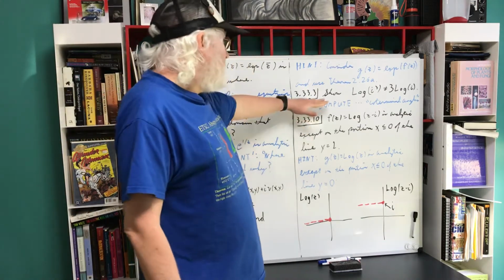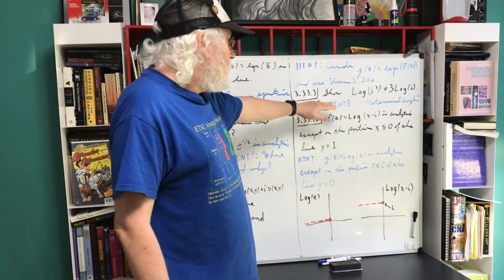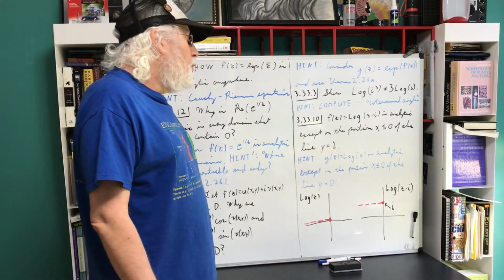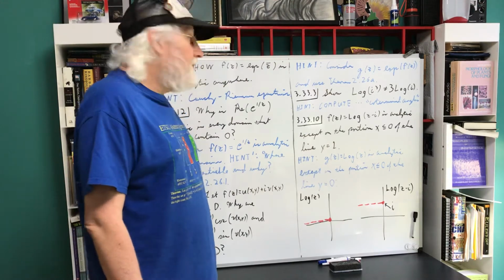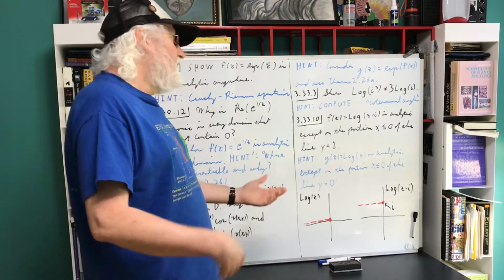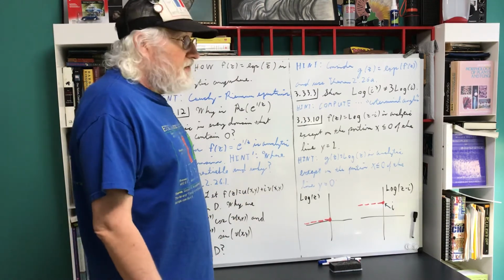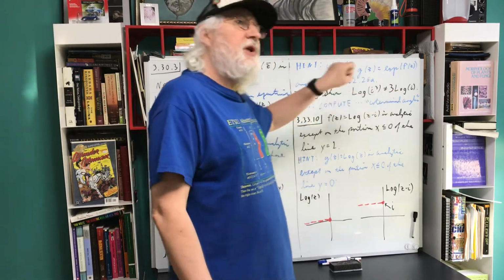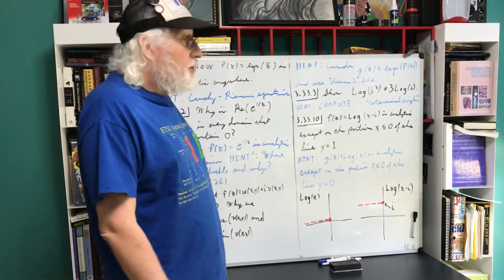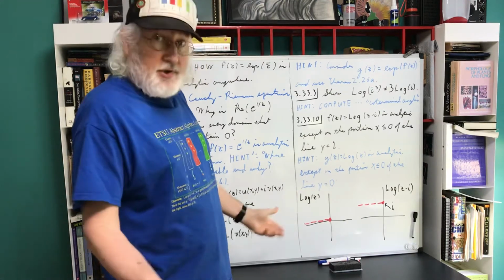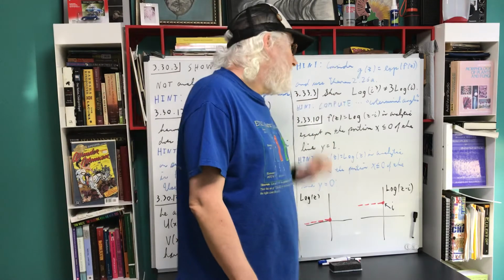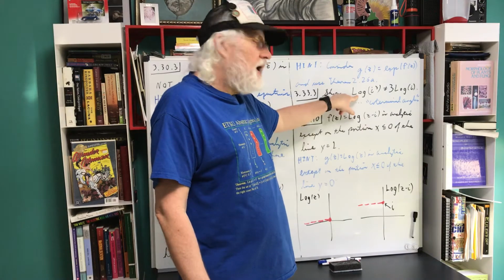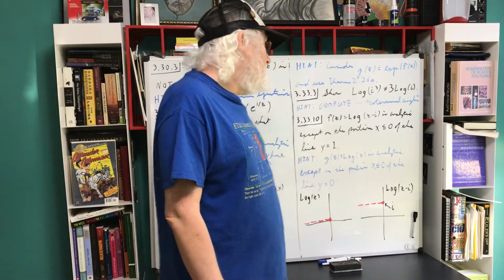The next one for everybody, 3.3.3, show the log of i cubed doesn't equal 3 times the log of i. So those rules you're familiar with from the real setting don't always hold. We've been through all this stuff with multiple valued functions and so forth. This is the principal value of the logarithm. It's an analytic function on the appropriate domain. It's a function, it's single valued. So just compute both sides. Use the definition of capital L logarithm. Compute both sides. They won't be equal.